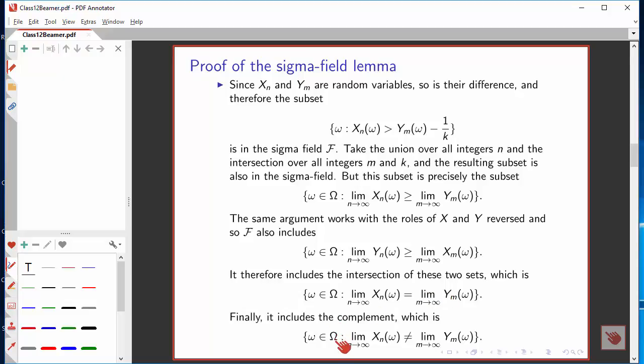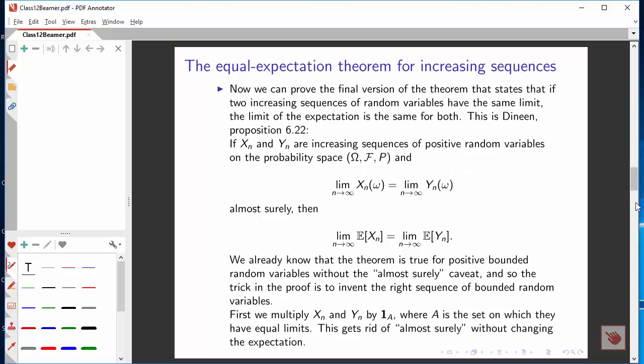Sigma fields are closed under complements, so the subset of the sample space where the limits are unequal, that's the one we're interested in, is also a set in the sigma field.